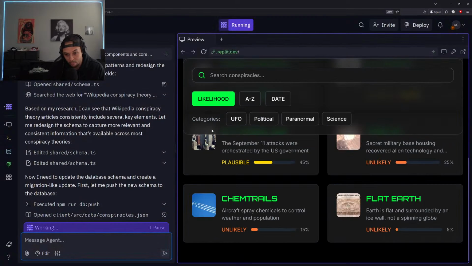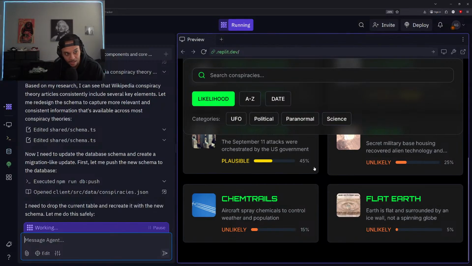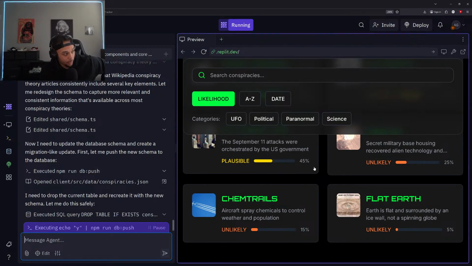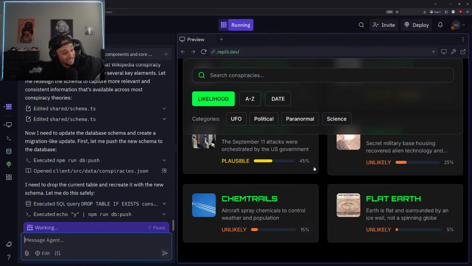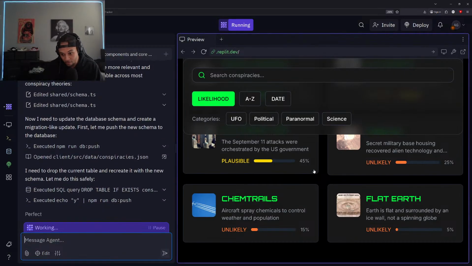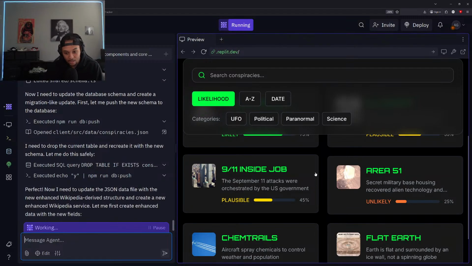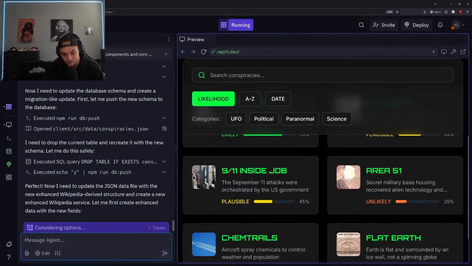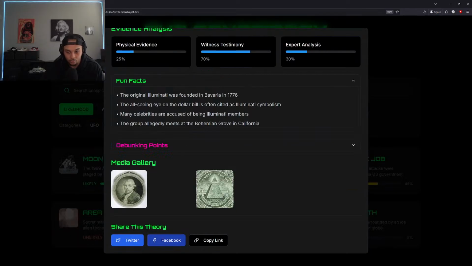And we also have the ability to add in the AI as a pretty much reference, right? So you can actually ask the AI questions. Say for instance, for the chemtrails, you can ask the AI like, hey, I see it says this here. Are you sure this is right? What about this? I heard this, I heard that, etc., etc. And the AI can speak to you like a human being who's already researched all of these conspiracies. So I think that would be really cool too. All right, perfect. Now I need to update the JSON data file. All right, so let's get that update done for us.